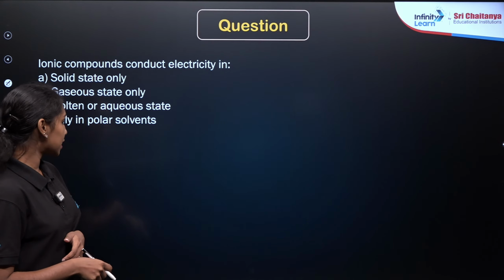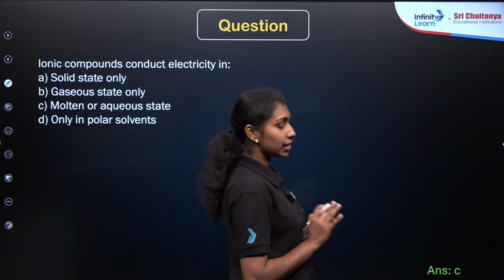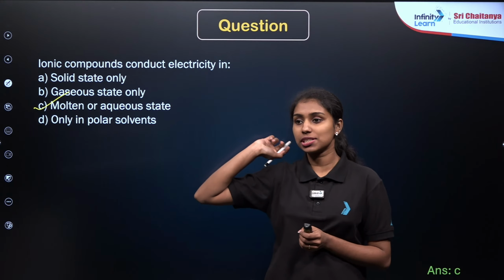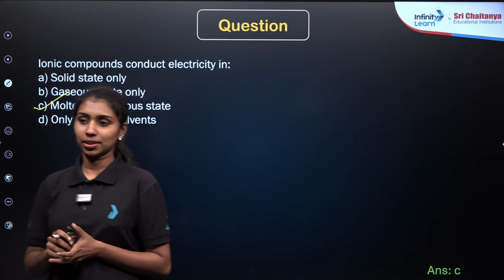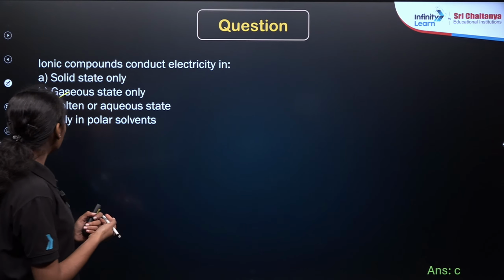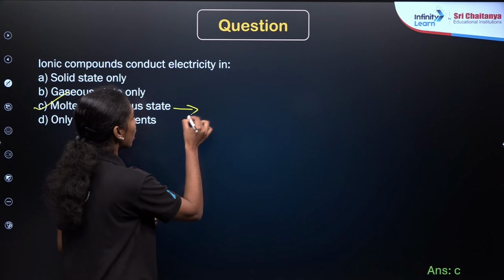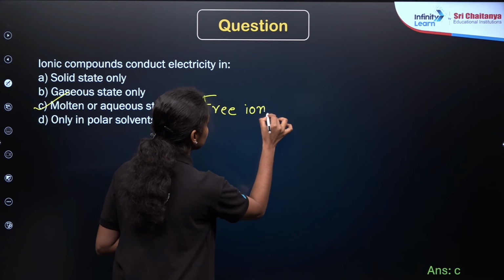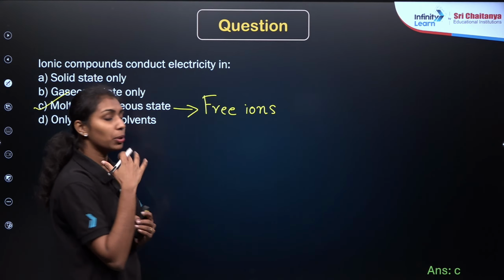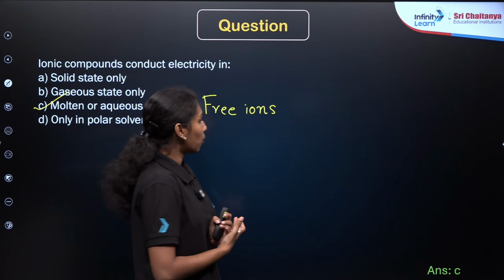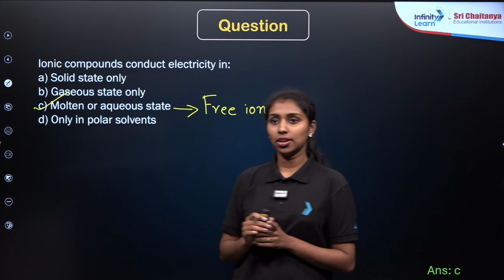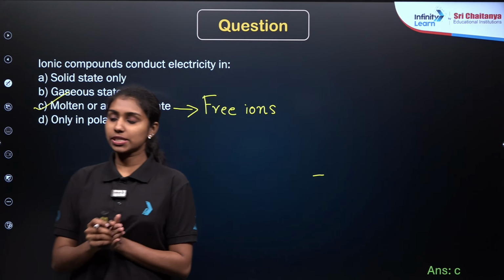Okay, fine. Option C is the correct answer, right? Option C is the correct answer: in their aqueous state or molten state. Yes, Nimish, you are correct. So what do we mean by the aqueous state or molten state? Free ions are possible there, right? Free ions are there in the state, so it easily conducts electricity. They conduct electricity because of the presence of these free ions, or the mobility of ions is maximum in their molten state. Okay, I hope you understand the first question, right?